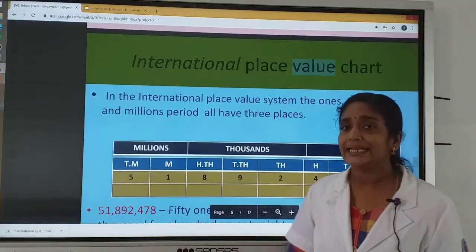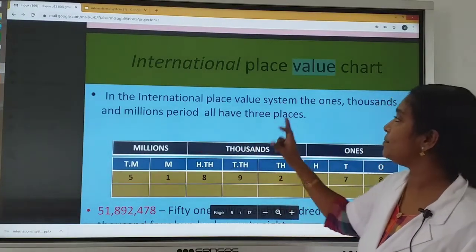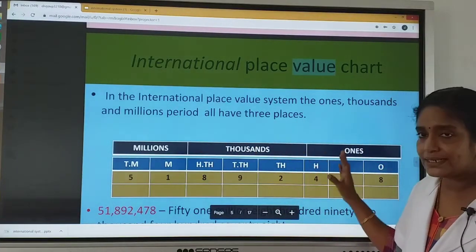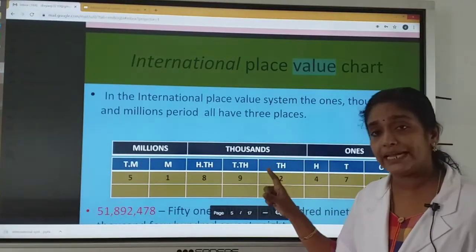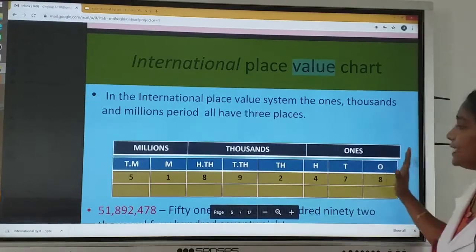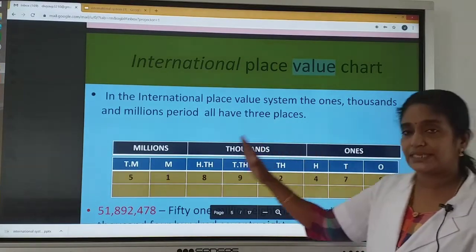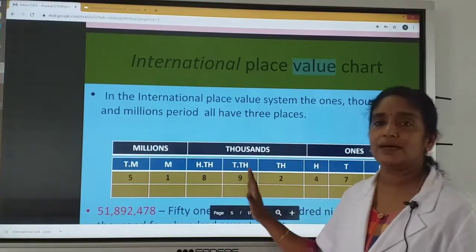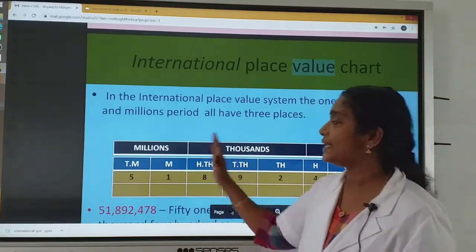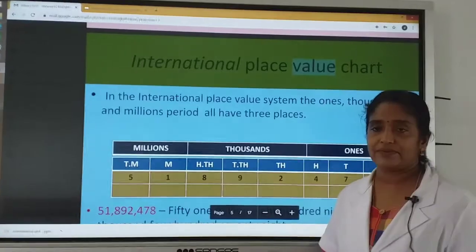Now consider International Place Value System. In the International Place Value System, the ones, thousands and millions period all have 3 places. That is, in ones period, ones, tens and hundred. In thousands period, 1,000, 10,000 and 100,000. And in millions period, million, 10 million. One number is given here.